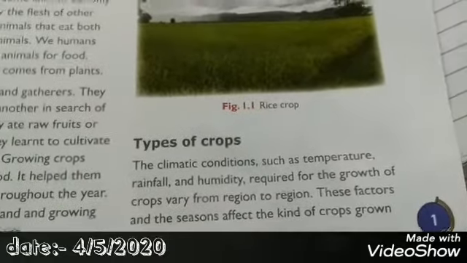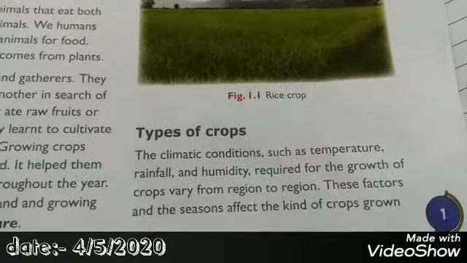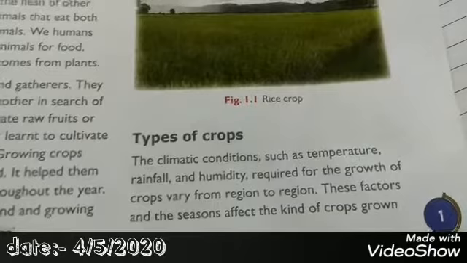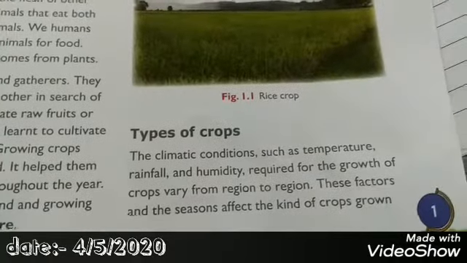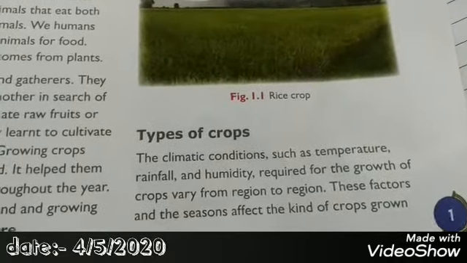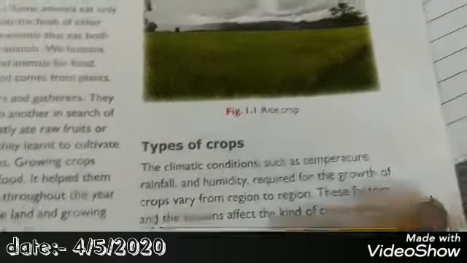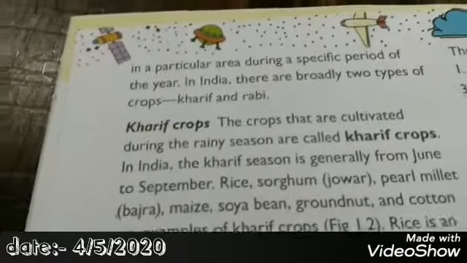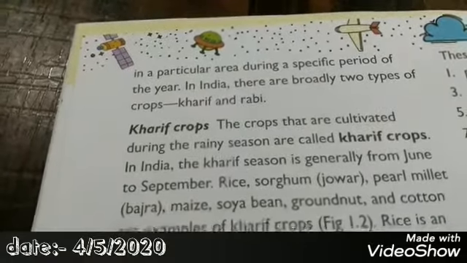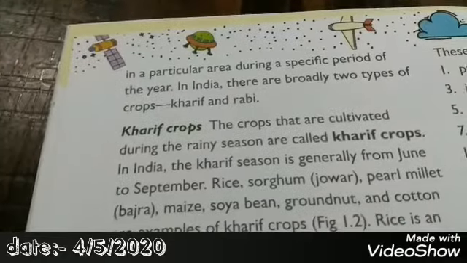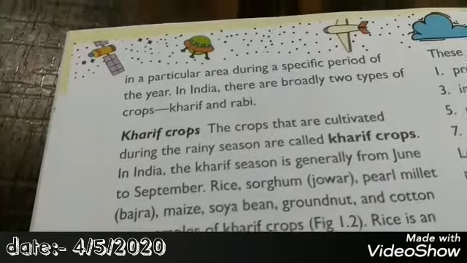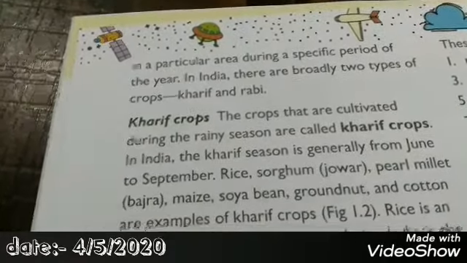Types of crops. The climatic conditions such as temperature, rainfall and humidity required for the growth of crops vary from region to region. These factors and the season affect the kind of crops grown in a particular area during a specific period of the year. In India, there are broadly two types of crops, Kharif crops and Rabi crops.